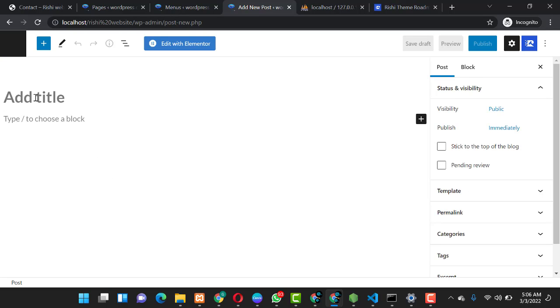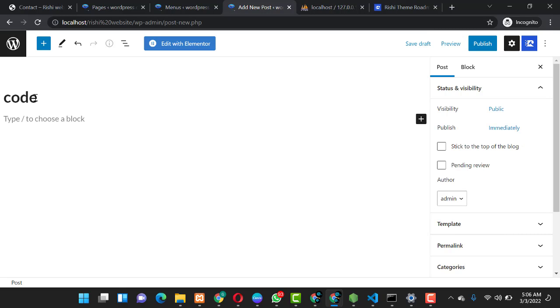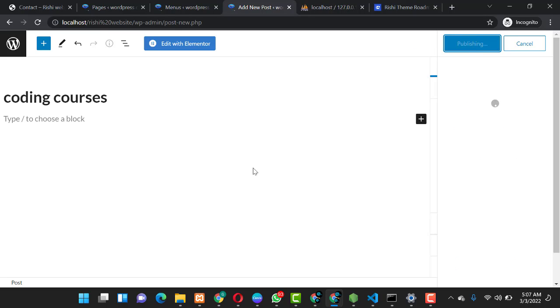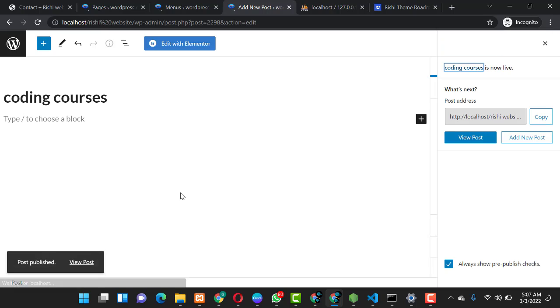So guys, this is it. You can put the post title here. Let's just say coding courses should be it. So you can publish it over here. You publish it now. To view your post, you can copy this link and view your post. And then secondly, you come over here, edit with Elementor, so you can edit your post.